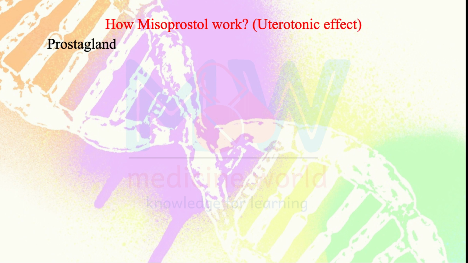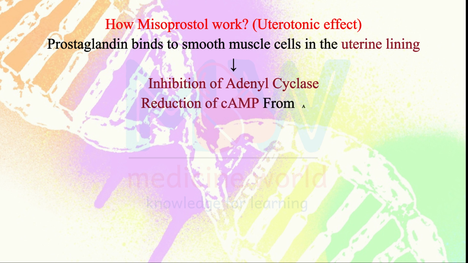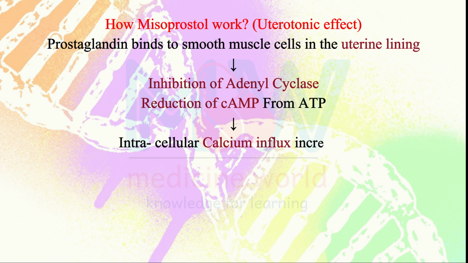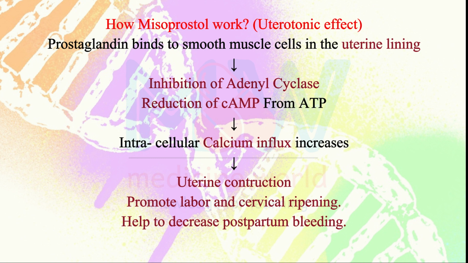Now we will discuss how misoprostol shows its uterotonic effect. Prostaglandin binds to smooth muscle cells in the uterine lining, inhibits adenyl cyclase, resulting in reduction of cyclic AMP from ATP. It increases intracellular calcium influx. Ultimately, the uterotonic effect occurs, that is, uterine contraction, promoting labor and cervical ripening, and helping to decrease postpartum bleeding.